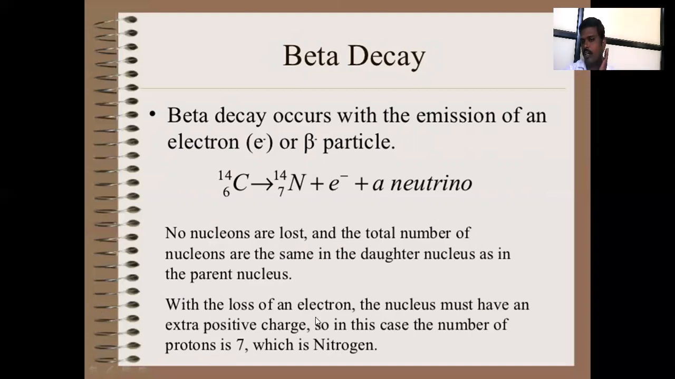With the loss of an electron, the nucleus must have an extra positive charge. So in this case the number of protons is 7, which is nitrogen.